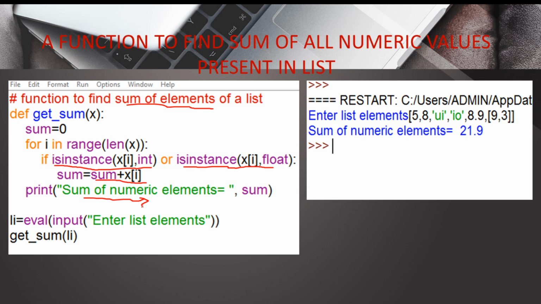So here we are printing the sum of the numeric values, and you can see in the output we have taken some inputs, and among the inputs we have 5, 8 and 8.9 as the numeric values. Here it is a list, so it is not going to add those elements. For the remaining three numeric elements we are going to get the output as 21.9. If you want to add the nested list elements, you can again check the instance of the element. If it is a list, then again you have to make a loop, iterate over the elements one by one, and sum them inside the sum variable.